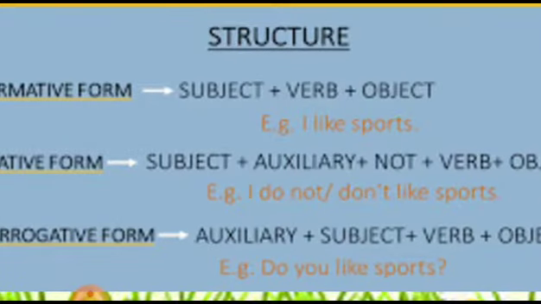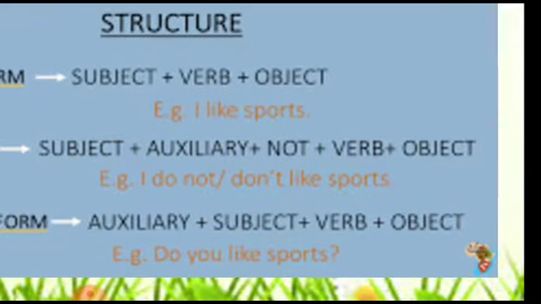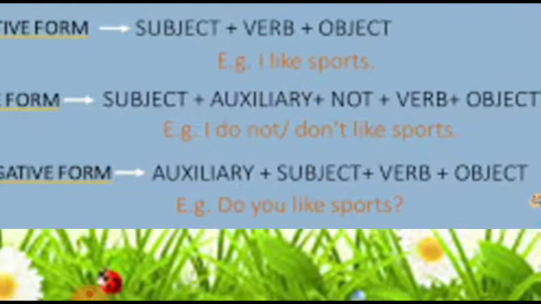When we talk in the negative form, we have subject plus auxiliary plus not plus verb plus object. Now we have learned about auxiliary verbs before, so I would like you to go through the video on verbs before you learn tenses. For example, I do not or don't like sports. So here I is the subject, do is the auxiliary verb, not is for negation, like is the verb, and sports is the object.